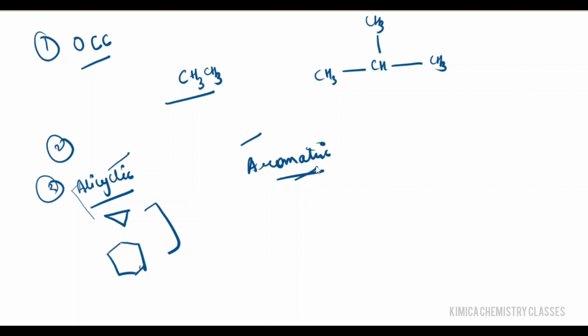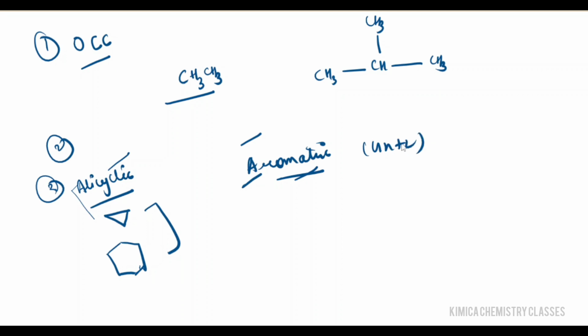Next is aromatic compounds. From the name, they are cyclic, planar molecules with a ring of conjugated pi electrons, and they follow Huckel's rule, leading to exceptional stability. Huckel's rule is 4n plus 2.